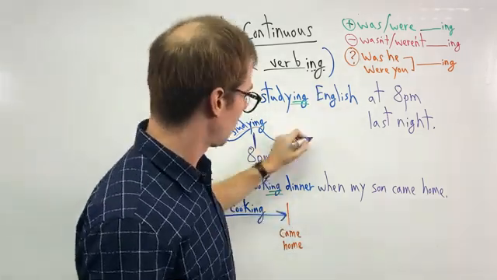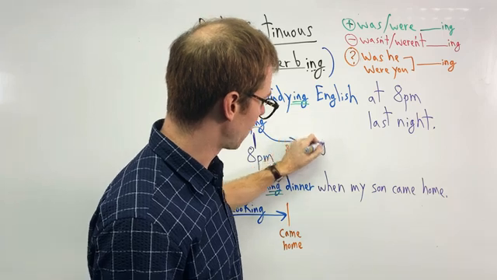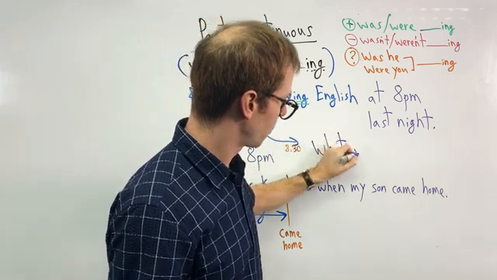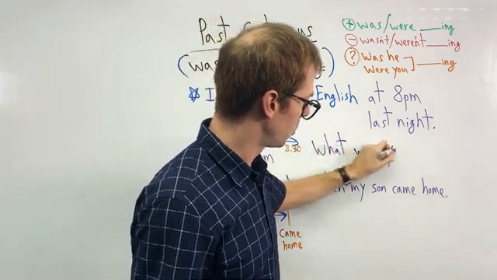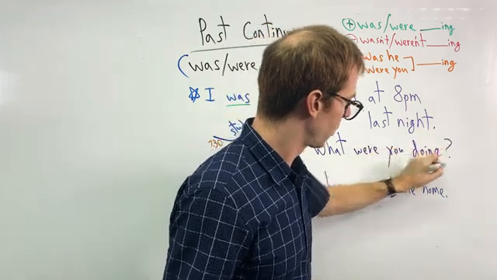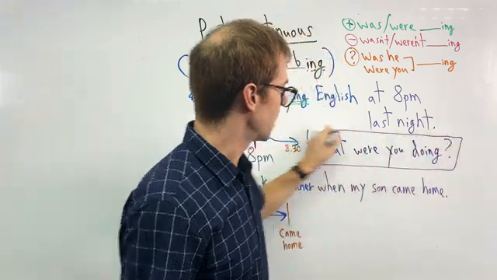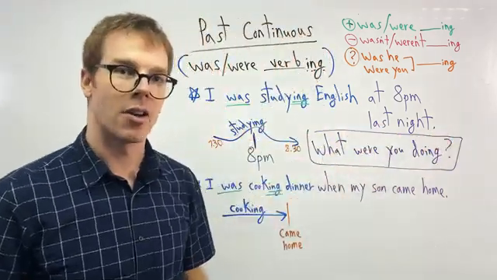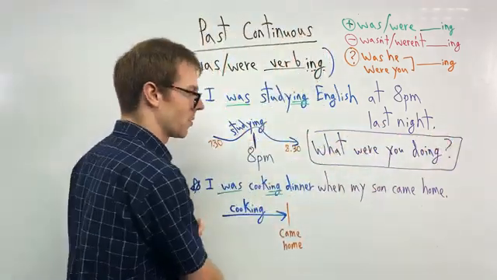If we want to do an open question, we can even do this. We can say, what were you doing? I'll put that right here. What were you doing, right? Last night. What were you doing? That all is the past continuous.